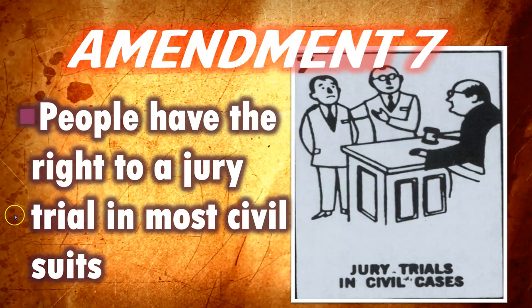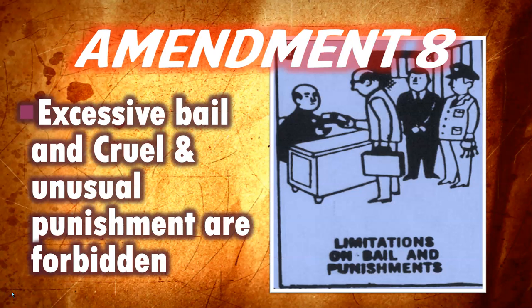In most civil suits, people have the right to a jury trial and is protected by the Seventh Amendment. No cruel or unusual punishment is protected or covered under the Eighth Amendment, which places limitations on bail and punishment. In other words, excessive bail and cruel and unusual punishment are strictly forbidden.